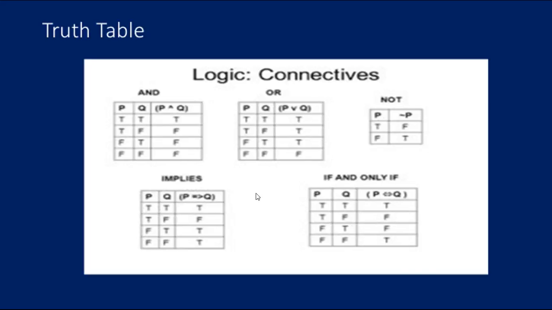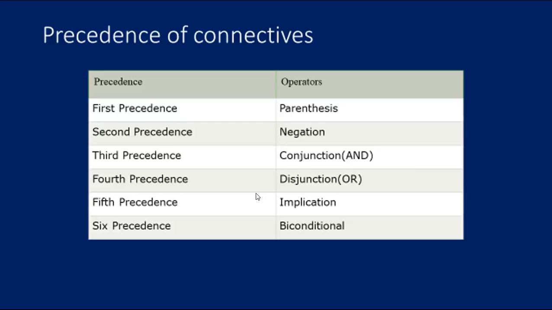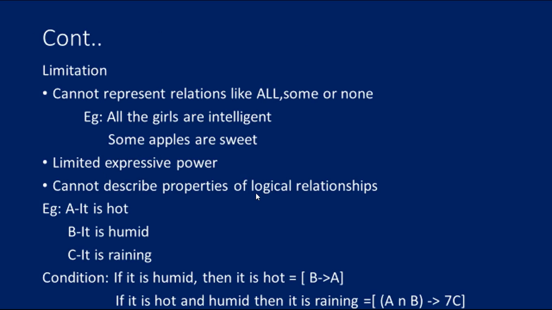If and only if, we can say it as true, true, true. True, false, false. False, true, false. False, false, it's true. This is the logic we need to use for logical connectives. Precedence is very important for connectives. The first precedence is parenthesis. Next is negation. Third one is conjunction, that is and. Fourth is disjunction, that is or. Fifth is implication. Sixth is biconditional.